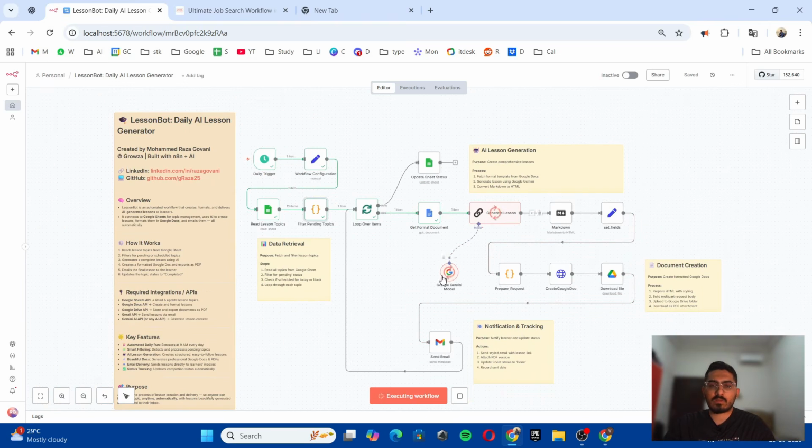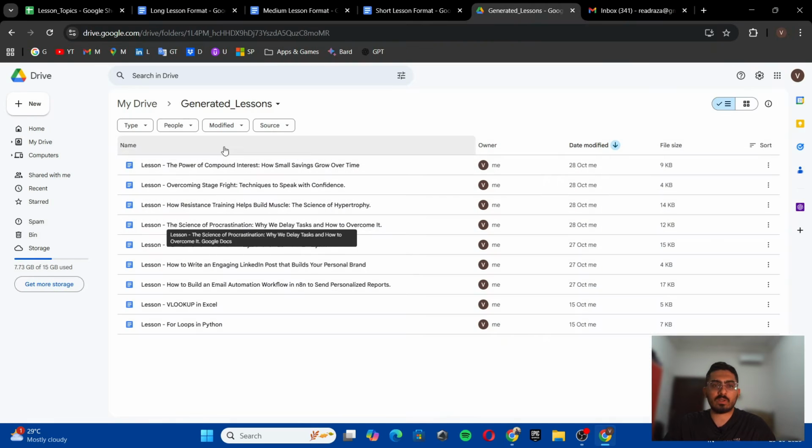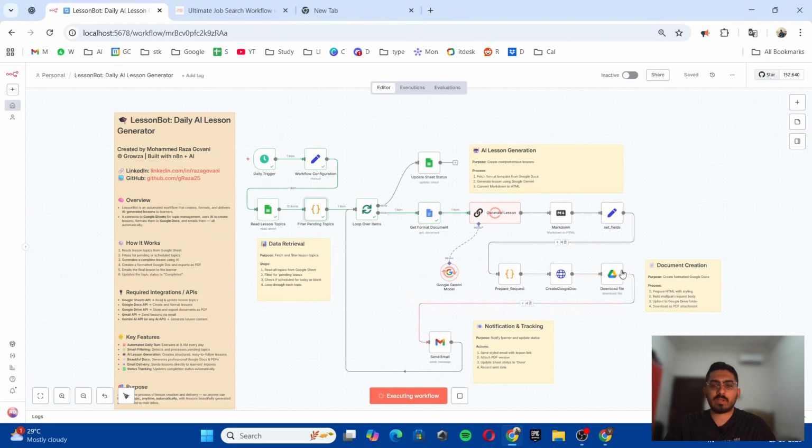So it will generate the lesson, then it will go through the entire loop and send an email. It takes some time, like 30-40 seconds for a long lesson, and the short lesson will take lesser time. So what it will do is, after generating the lesson, it will create a Google Doc in my drive, in this folder, in generated lessons folder, and it will create a PDF file which it will attach in the email as well, so that we can download the PDF as well, and we can have the Google Doc in the Google Drive as well. So it has already generated the lesson.